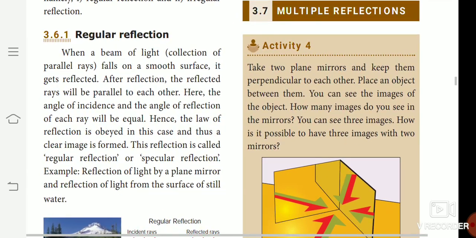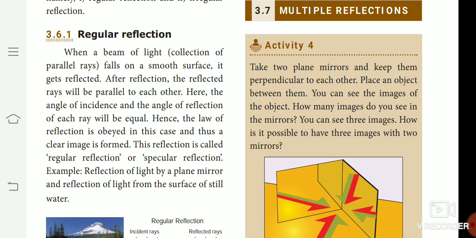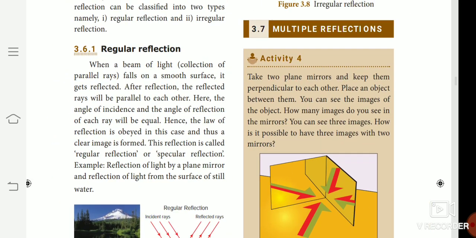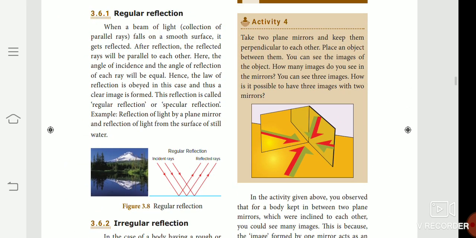You see, regular reflection, when a beam of light, that is the collection of parallel rays, falls on the smooth surface, it gets reflected. You see that picture, regular reflection. When a beam of light falls on the smooth surface, it gets reflected. After reflection, the reflected rays will be parallel to each other. Here the angle of incidence and the angle of reflection of each ray will be equal. Hence the law of reflection is obeyed in this case and thus a clear image is formed. This reflection is called regular reflection or specular reflection. Example, reflection of light by a plane mirror and reflection of light from surface of still water.